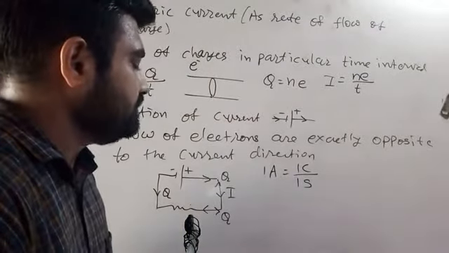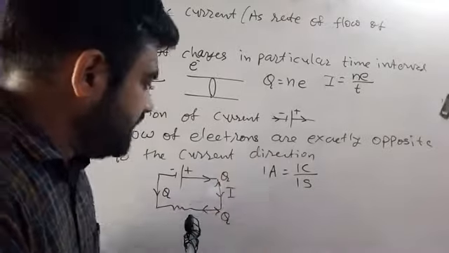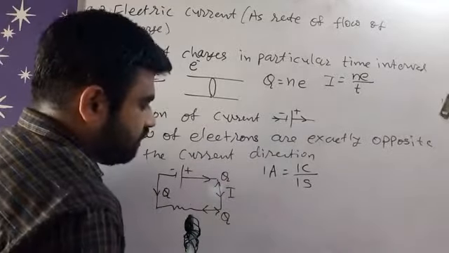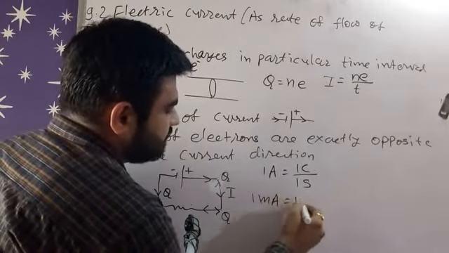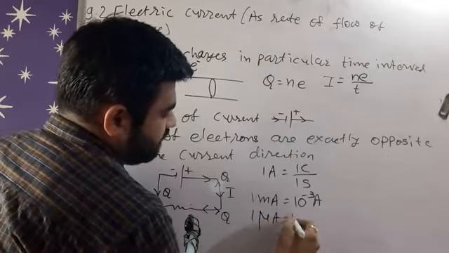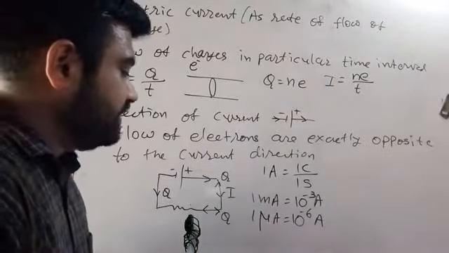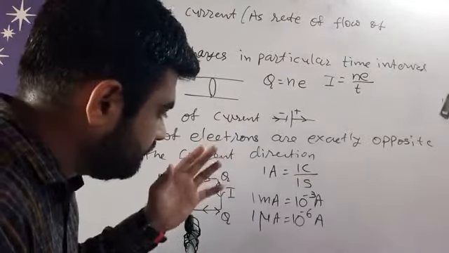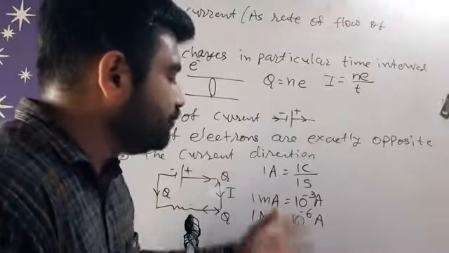Okay, now similarly we have 1 ampere. For smaller multiples we have milliampere. Milliampere means 10 raised to minus 3 ampere. For even smaller value we have 10 raised to minus 6 ampere, right? So these are the smaller values, smaller multiples of our ampere unit, right?